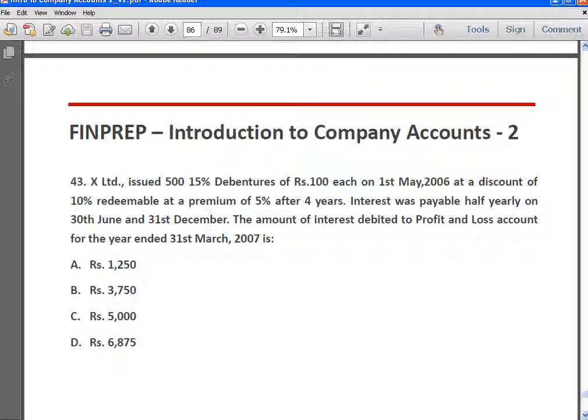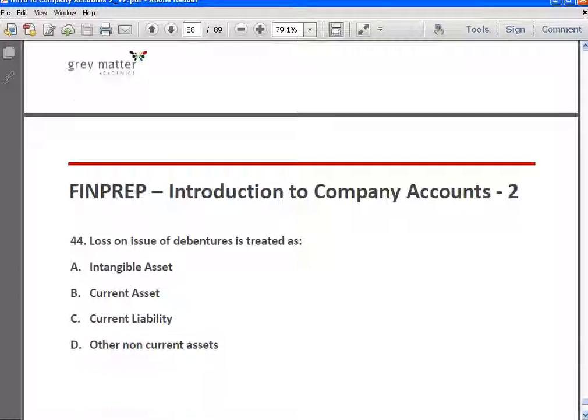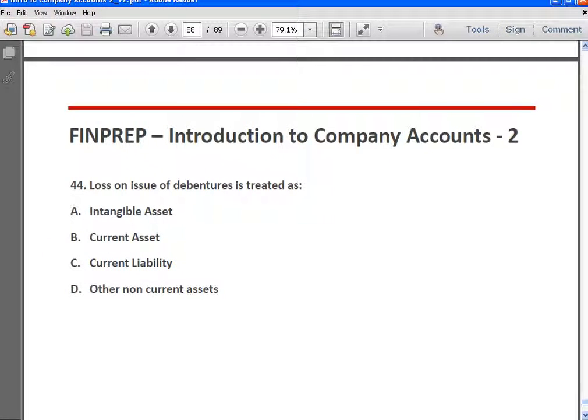So it is 50,000 into 15% for 11 months, which is 6,875 rupees. So answer is D. Loss on issue of debentures is treated as other non-current assets. Loss on issue of debentures can comprise two things. One is discount on issue of debentures, and secondly the premium on redemption of debentures. So this is shown as other non-current assets on the asset side of the balance sheet, and it is written off over the life of the debentures.